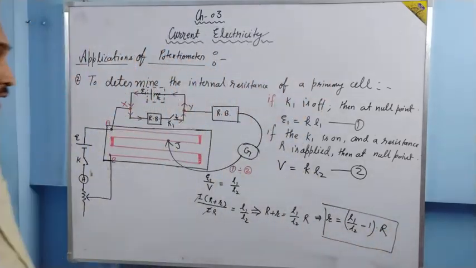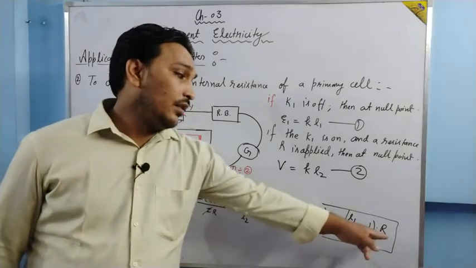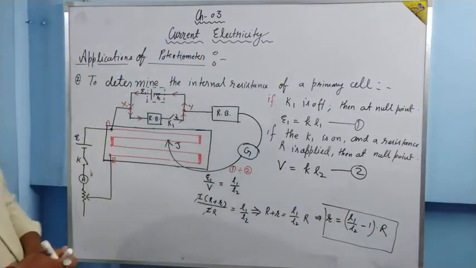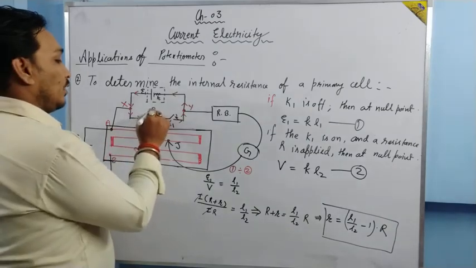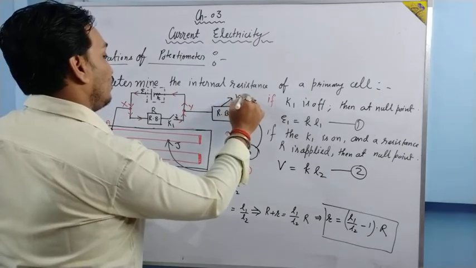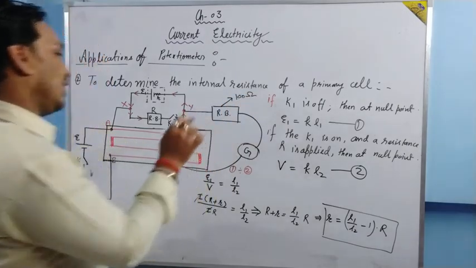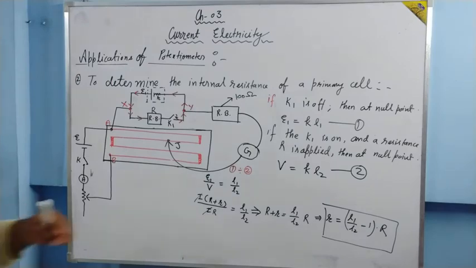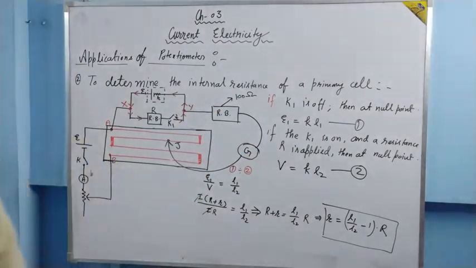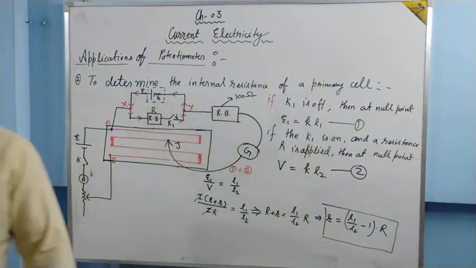So this is the value of internal resistance in terms of length, and R is the resistance we have applied from this resistance box. Here we have applied a resistance R, not from here. From here we take out the resistance, say 100 ohm, and we let it be like this only. This is only there to protect the galvanometer from high current. So this is all about the second application of potentiometer.